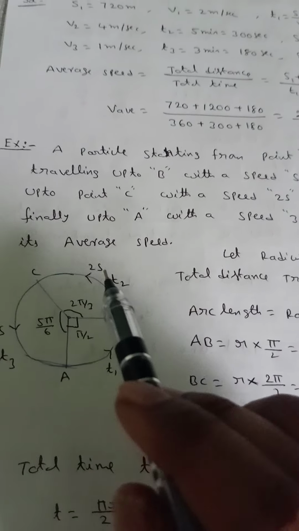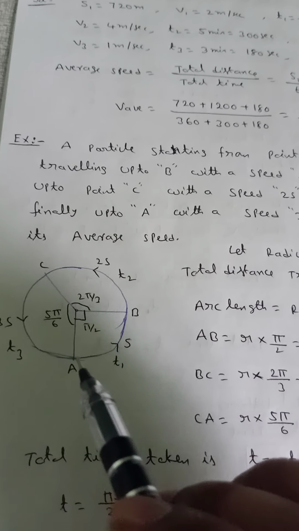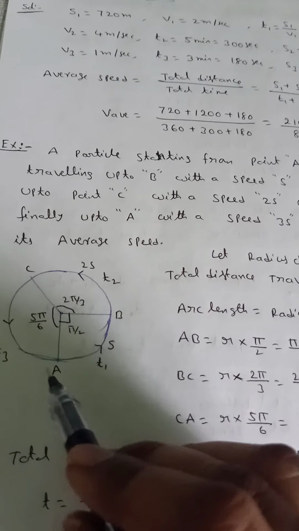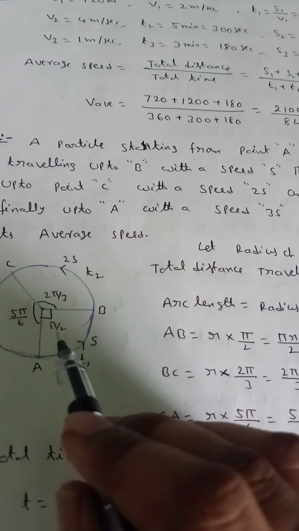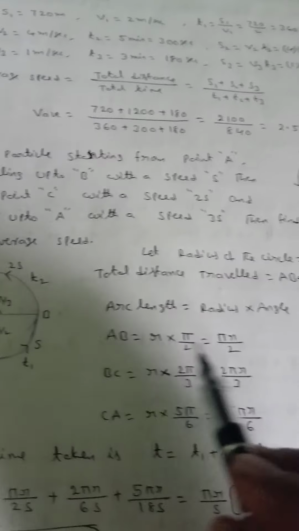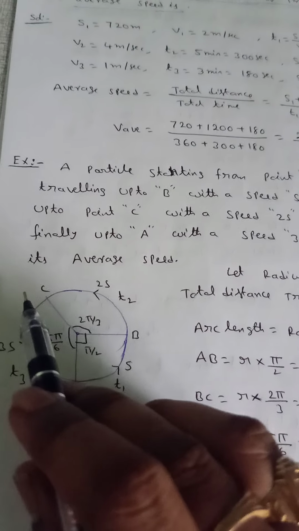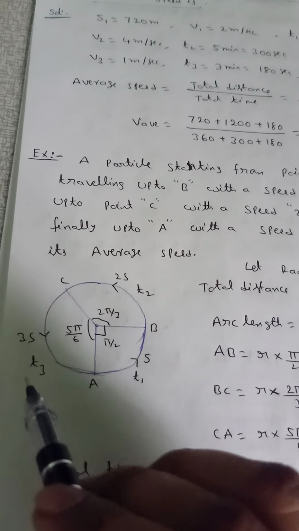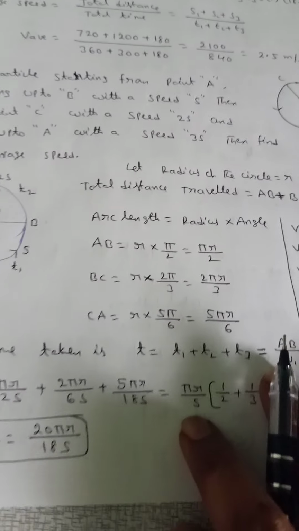The length of arc AB is R into pi by 2, that is pi r by 2. The length of arc BC is r into 2 pi by 3, and the length of arc CA is r into 5 pi by 6.